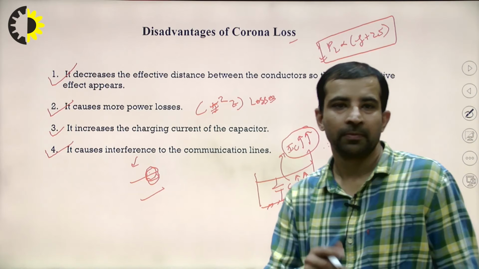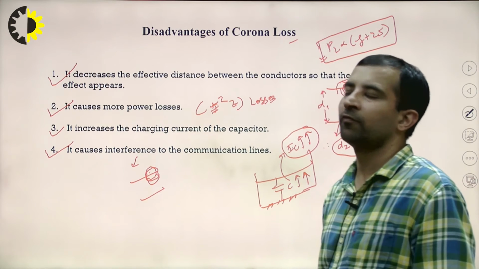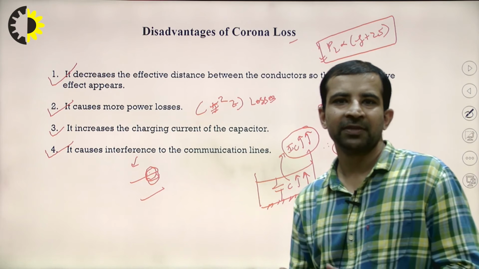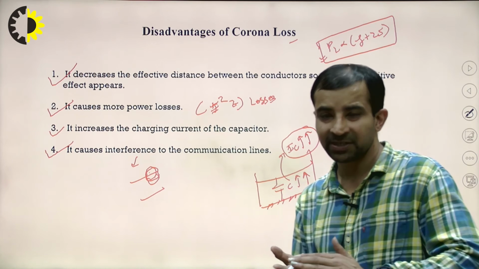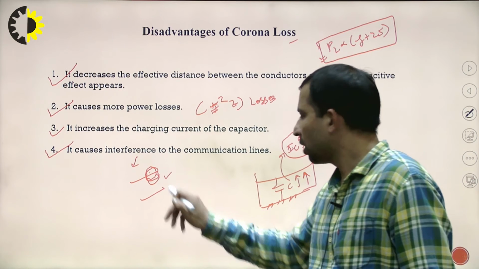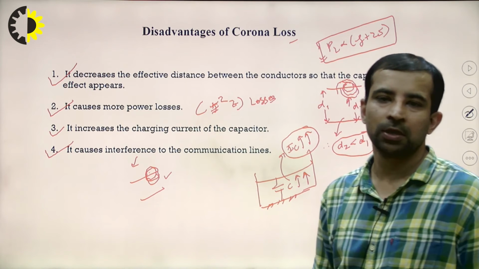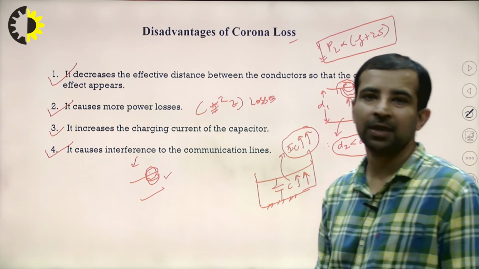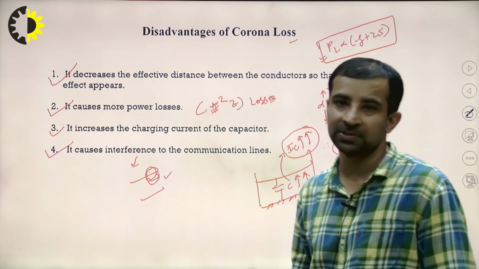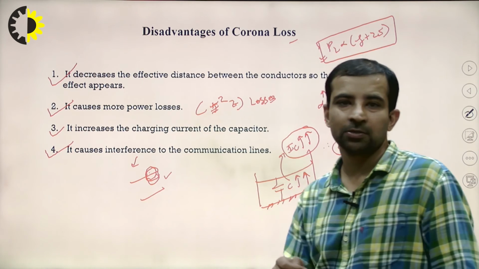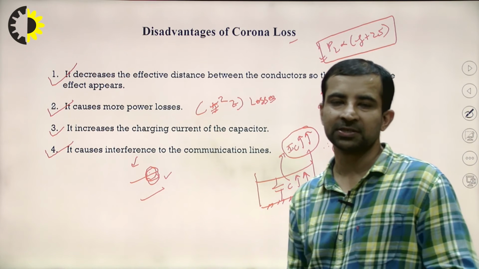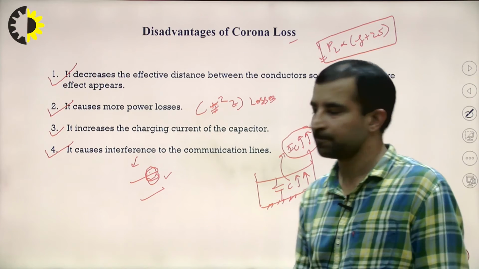If we have to avoid radio interference, the simple thing is to increase the distance between the transmission lines. The distance has been increased to reduce the radio interference effect, but if corona is occurring, it again reduces the distance between the two transmission lines. So it gives rise to the chance of radio interference again, which we were avoiding by increasing the distance between the two transmission lines.